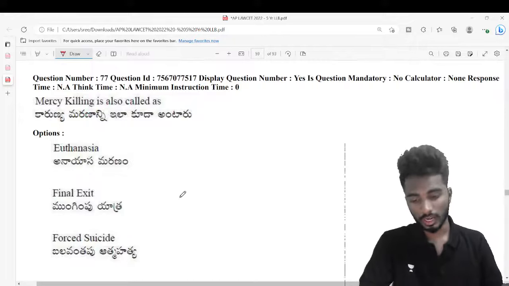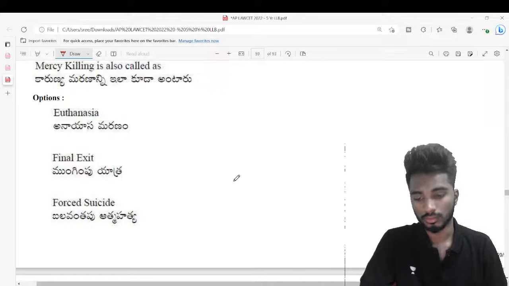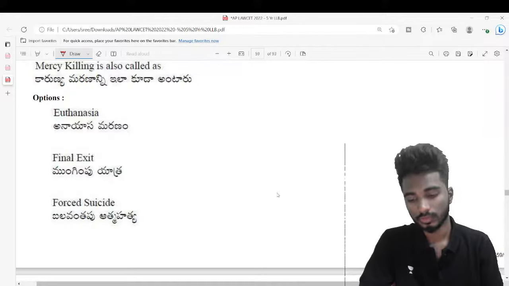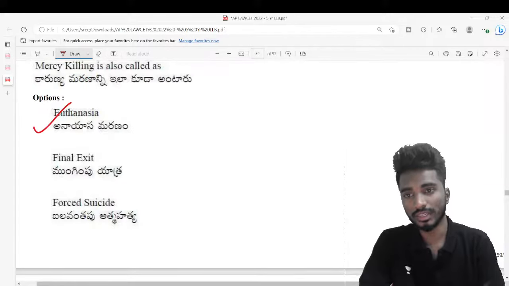Okay, let me actually try to show the fourth option if it is there. Very good, very good. Alpha, Nidhi, Ghania. So mercy killing is euthanasia.